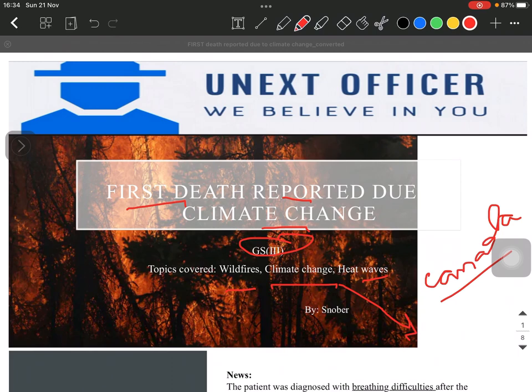So whenever you are writing an answer about climate change, or particularly in GS3, try to write mostly about what is happening in the contemporary times, and avoid writing the historical perspective of it. Like if you're writing about climate change, for example, try to relate it with the recent happenings around the world, or recent reports that are related to it, that have been published in the recent times. So without any further ado, let's get into the details.